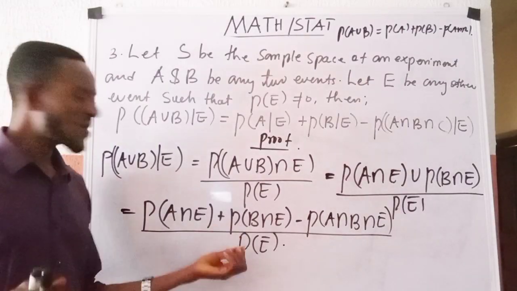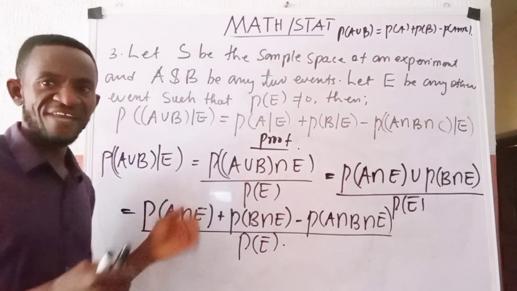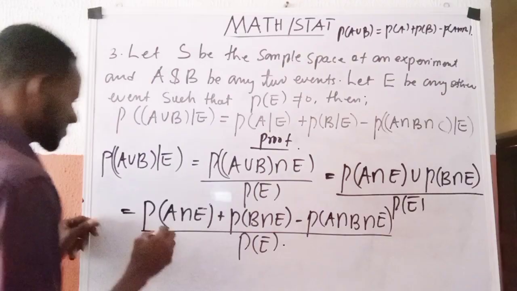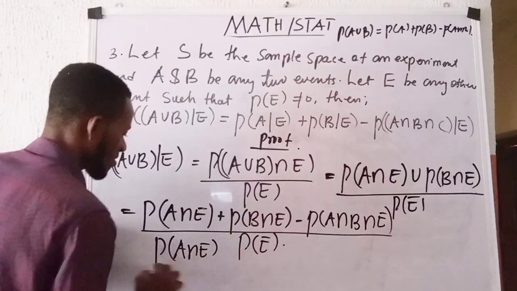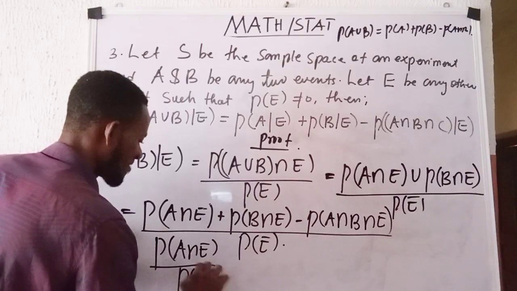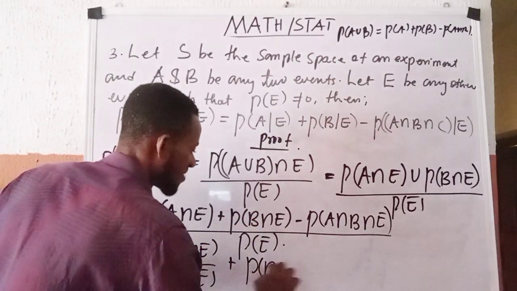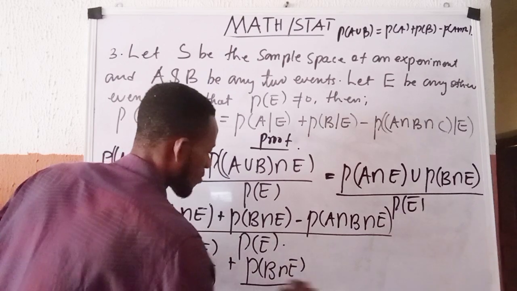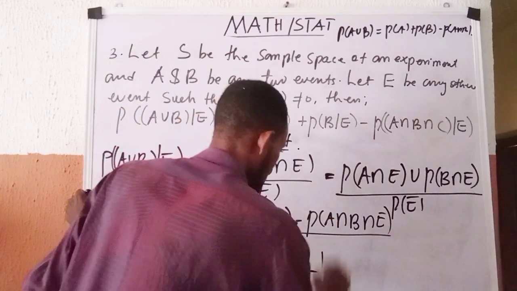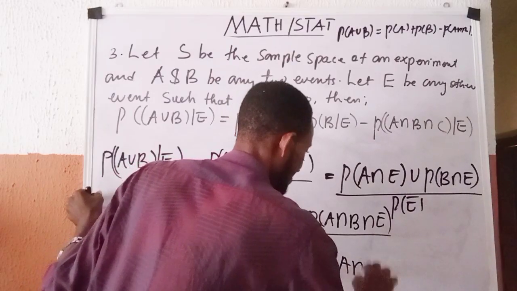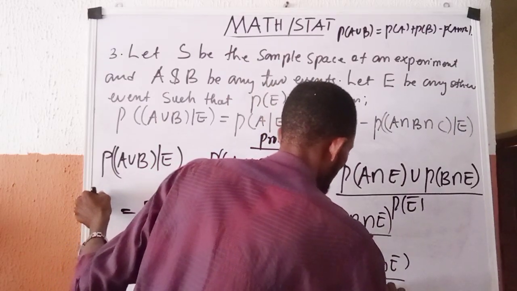What are we going to do further? It is simple. Whenever you have one thing dividing so many things in the numerator, they can be divided separately. Dividing them separately, what we have becomes P of A intersection E all over P of E, plus P of B intersection E all over P of E, minus P of A intersection B intersection E all over P of E.